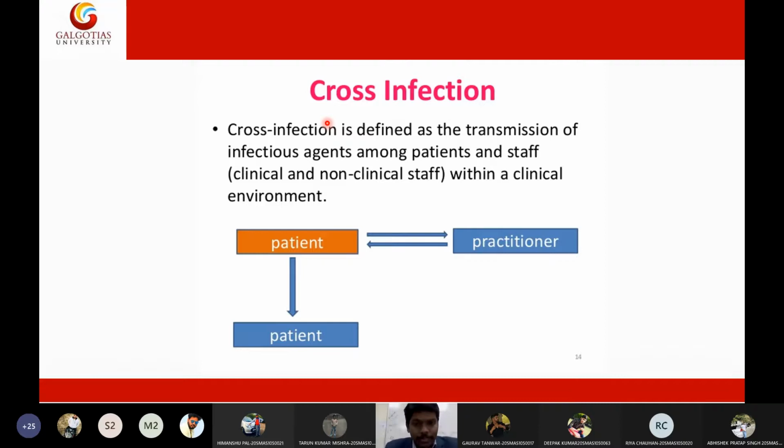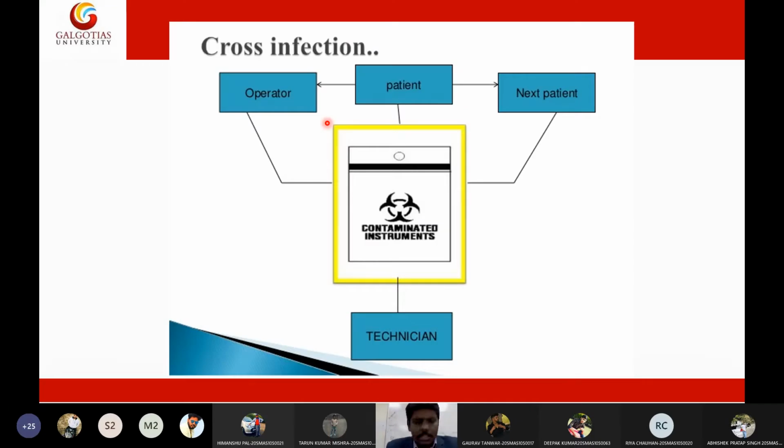Now we need to prevent such nosocomial infections in the patient. How can we prevent them? The patient already has a predetermined disease, and if he gets an additional infection along with his disease, it may make the patient even worse and weaker. So we need to strictly prevent such infections. How to prevent them, we will discuss in this lecture. That is cross infection, or nosocomial or hospital acquired infection.